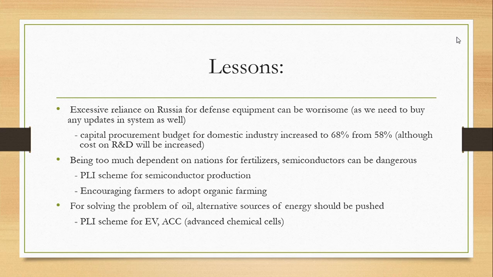Now the lessons. What are the lessons that we have learned from this scenario? First, we were too dependent on Russia for defense equipment. And if we were dependent on them for defense equipment, then right now, in such a geopolitical crisis, we still have to get the updates in defense equipment from them. So it further increases our dependence on Russia.